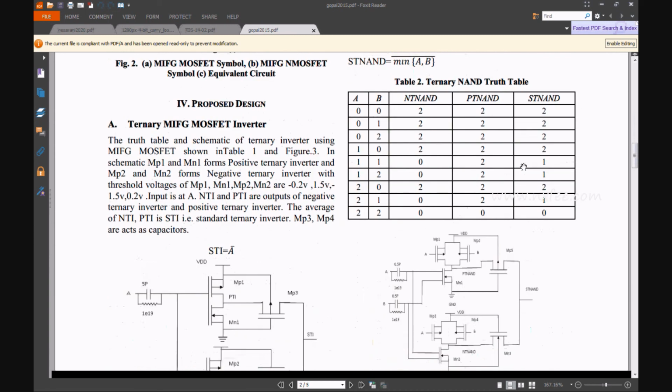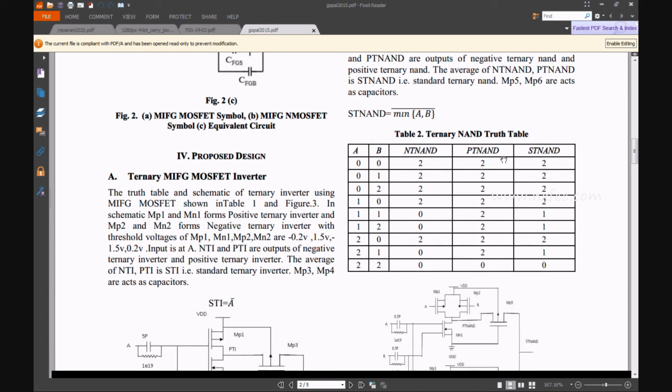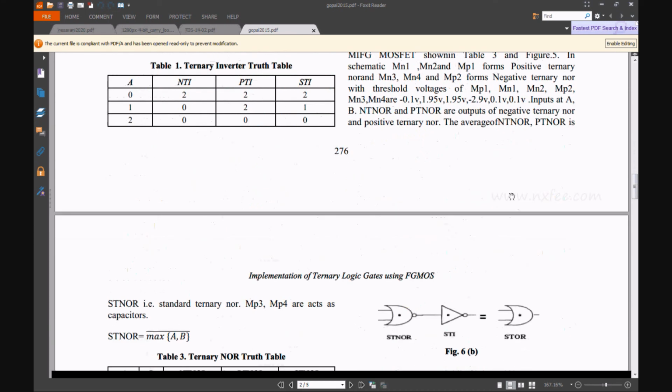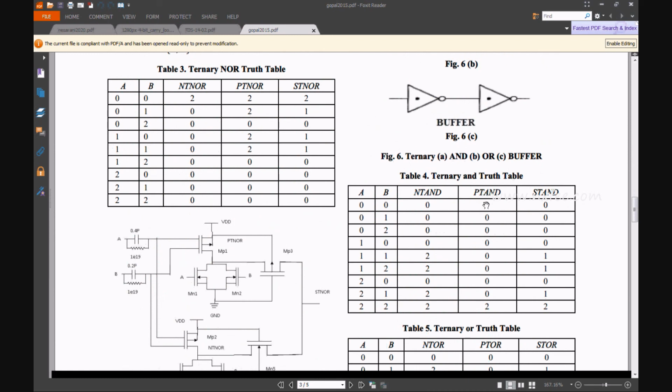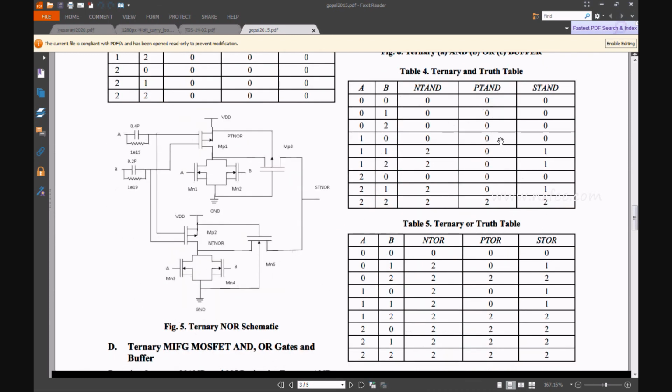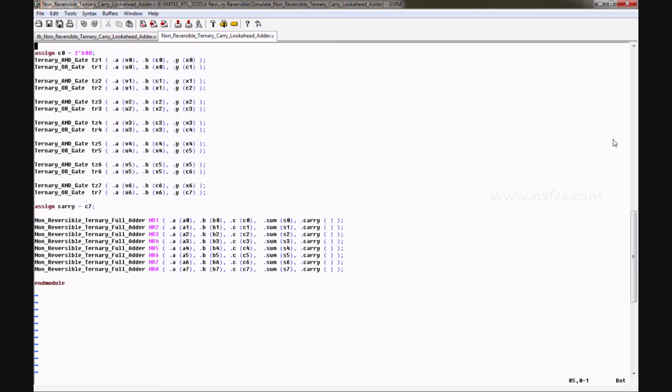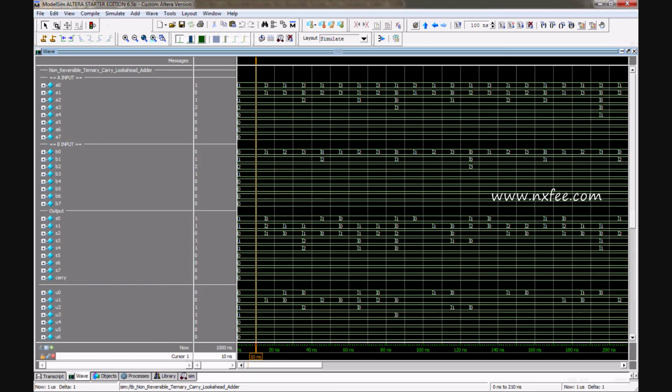Here they have given a number of gates: NAND gate, AND gate, OR gate. These truth tables that they have given are taken as a reference for this coding. And this is the simulation process for the non-reversible ternary carry lookahead adder.